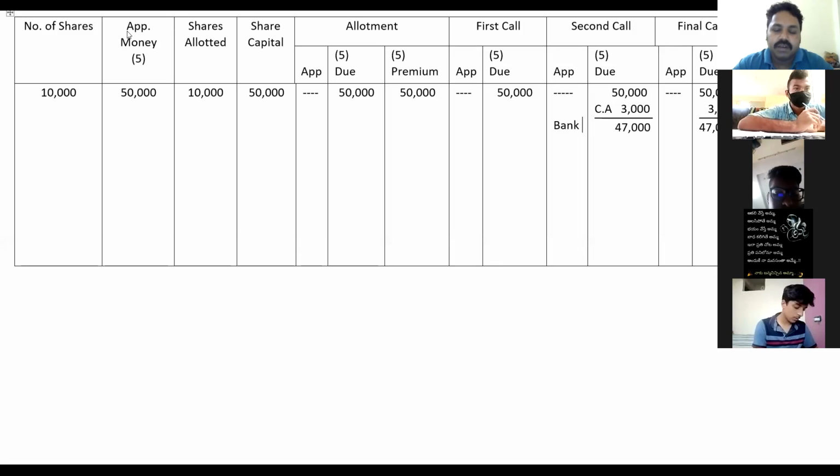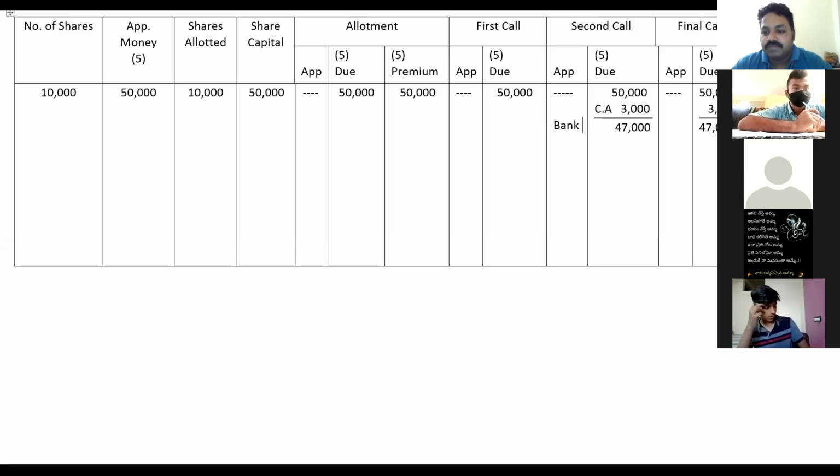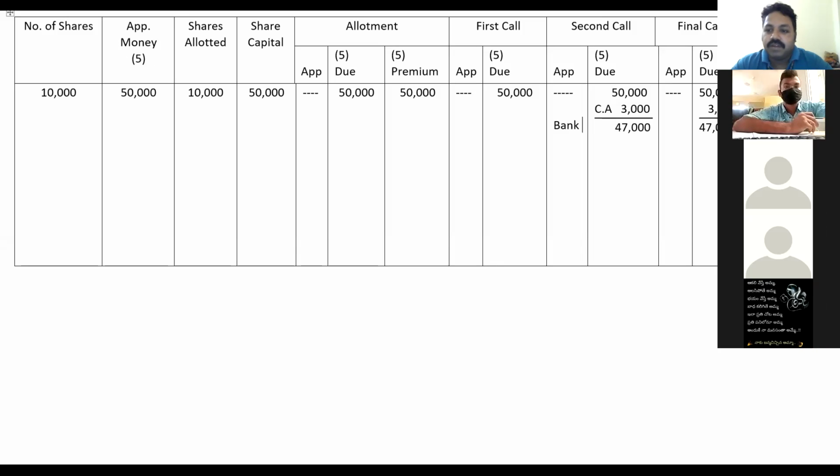Application money. What general entry will come? Bank account debit, to share application money account credit. Very good. So the bank will be receiving the application money.